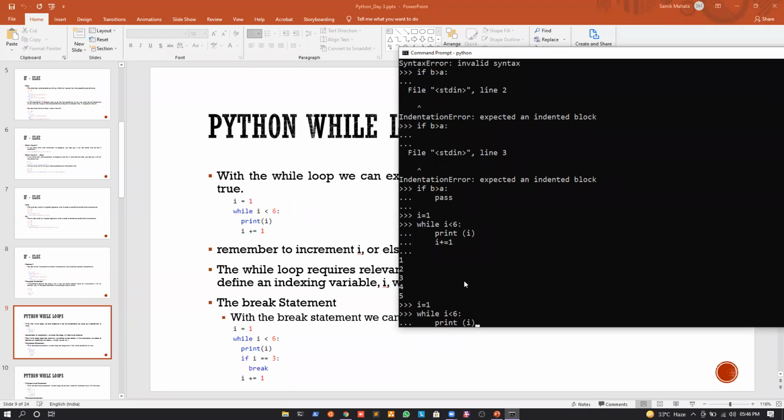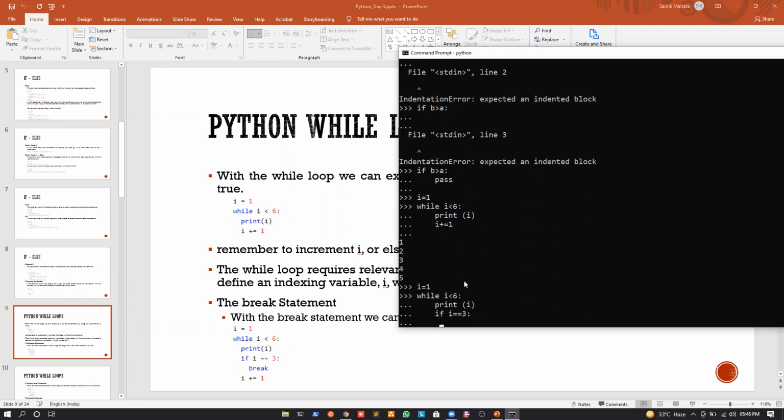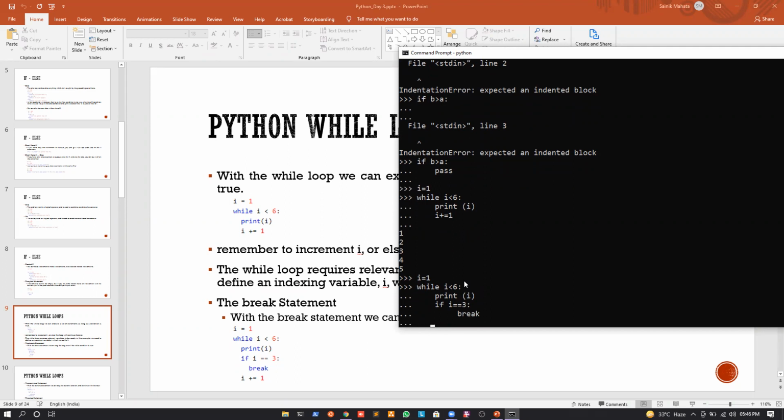Okay, and after this I can write if I is equal to 3. So if I is equal to 3, I will define the scope by giving 4 spaces. I will write break. Okay, and after coming out of the if statement, I can write I plus equal to 1. Okay, now let us understand what is happening in this program.